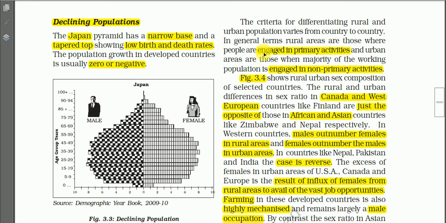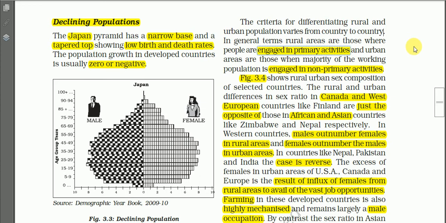And the criteria for differentiating rural and urban population vary from country to country. In some countries, population can be divided into rural and urban based on occupation. In some countries, based on density, based on the size of the population. In some other countries, a combination of many things. But in general terms, rural areas are those where people are engaged in primary activities.